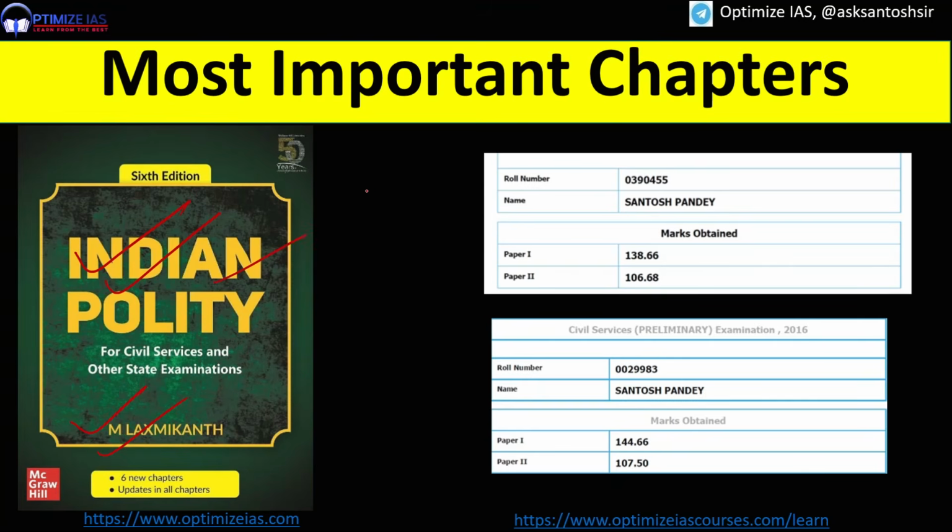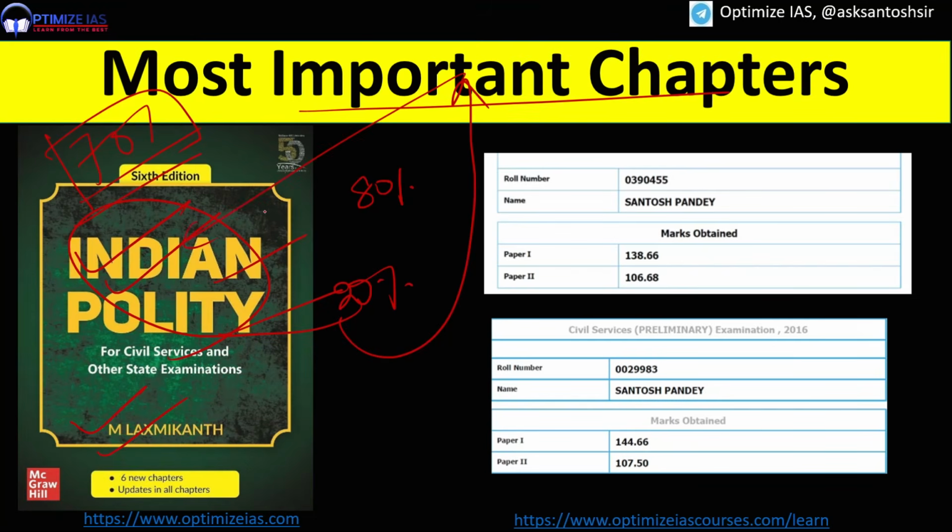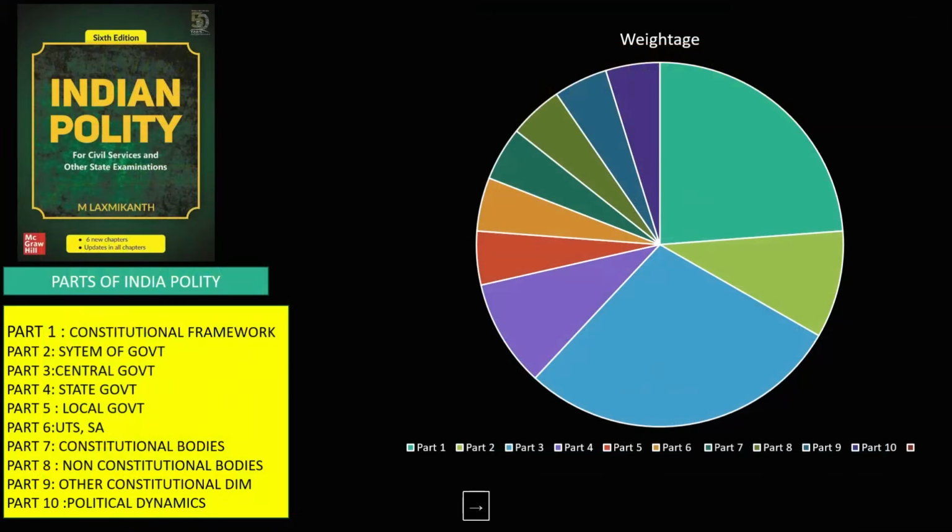Why? Because 80% of the questions coming from Indian polity are coming from only 20% of the chapters of this book. This book has more than 70 chapters. You need not read all these 70 chapters. You need to focus on the most important chapters from the Indian Polity M Lakshmikant book. Today I am going to give you those important chapters. I have selected these chapters by doing a PYQ analysis and weightage analysis of the last 25 years of UPSC questions.